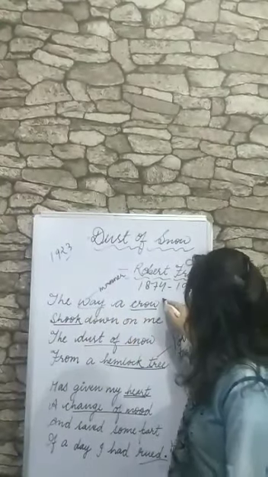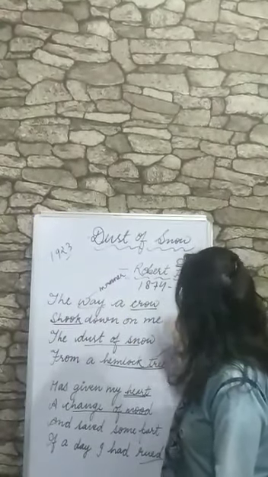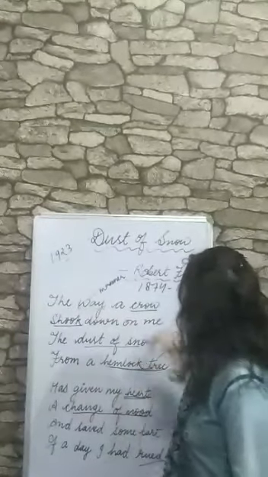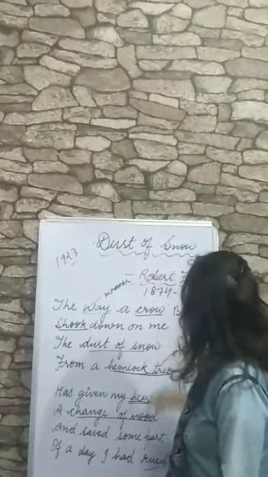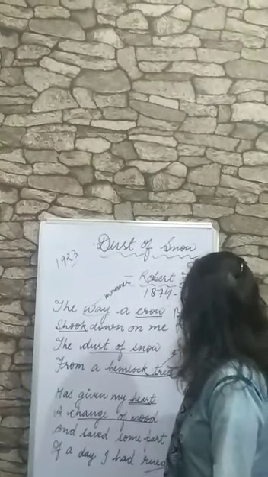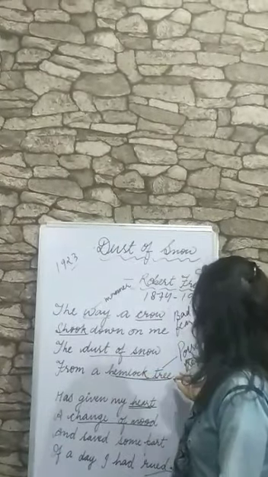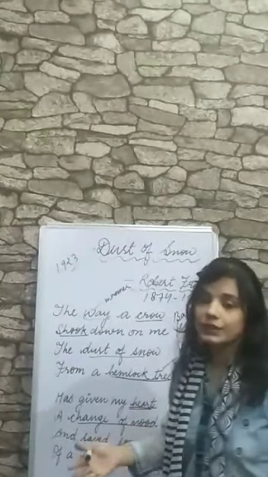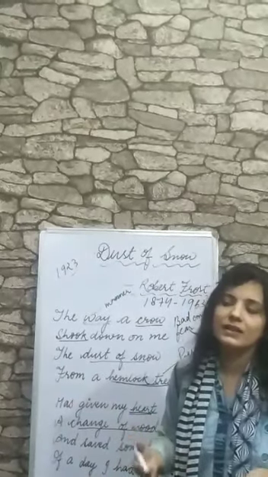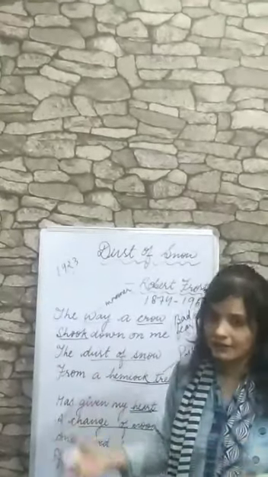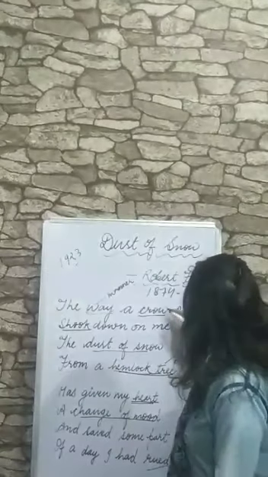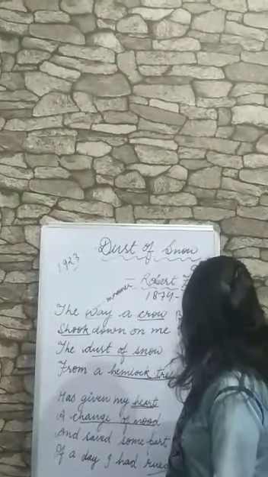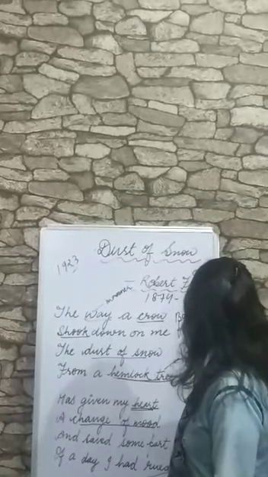Crow and hemlock tree both are symbols of bad omen, and we can say they are associated with fear and death. As I have already told you, hemlock tree means poisonous tree, and he is standing under the poisonous tree. It shows us that he wants to end his life because he is very upset, very depressed.